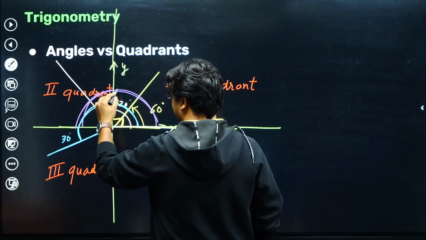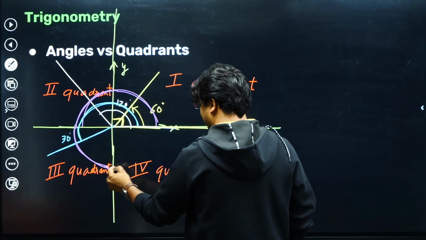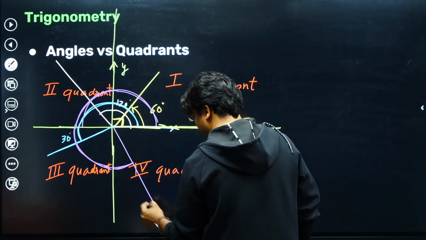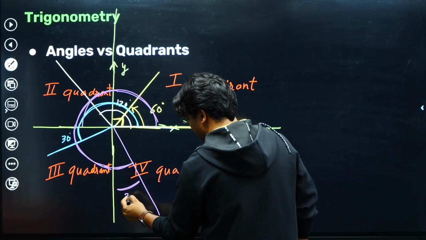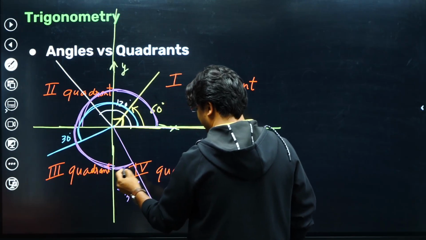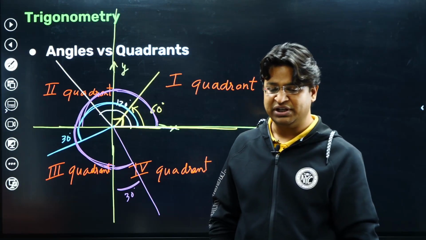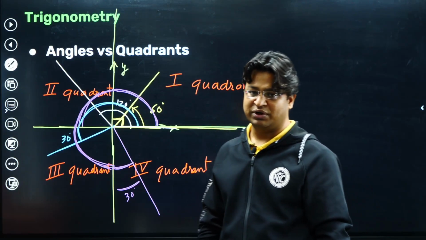So 90 plus 90 plus 90 makes 270, and then 30 degrees. So this angle is 30 degrees. So 90 plus 90 plus 90 and then 30. You will agree with me that the 300 degree angle falls in the fourth quadrant.